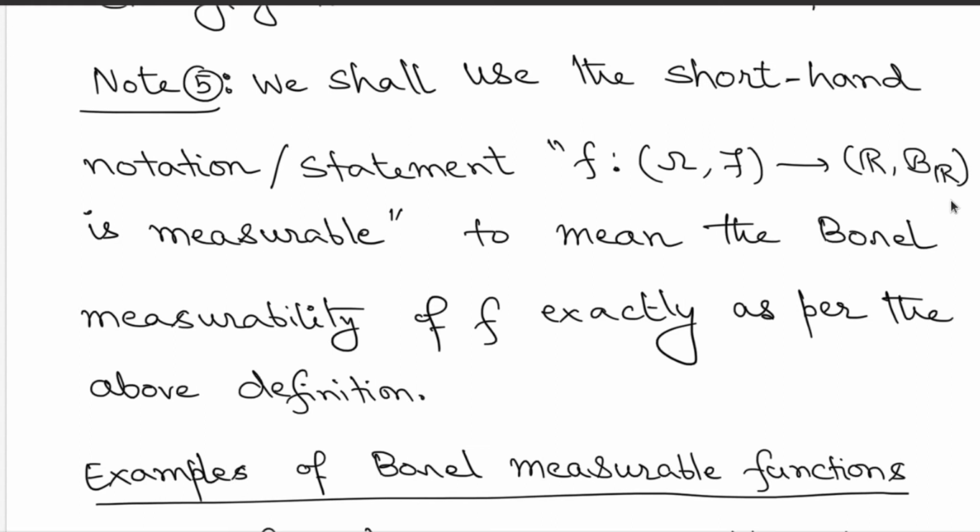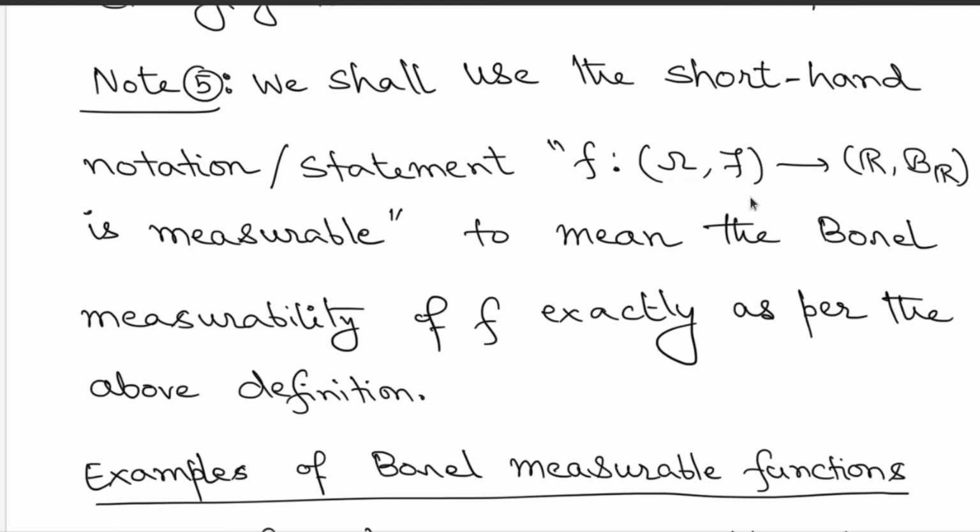But whenever you are talking about the measurability, you have to mention the appropriate sigma fields. So whenever you are talking about this measurability, you explicitly state that, so that this notation is now explaining these choices. So you simply write f from omega, script F. It's as if it's coming from that appropriate measurable structure on the domain side and lands up on the measurable space on the range side, so that is R, B_R. Okay, so that's how the measurability should be explained.